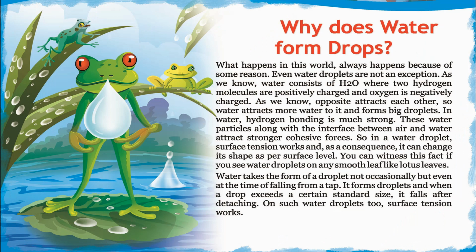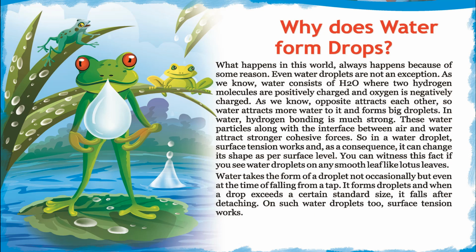Why does water form drops? What happens in this world always happens because of some reason. Even water droplets are not an exception. As we know, water consists of H2O, where two hydrogen atoms are positively charged and oxygen is negatively charged. As we know, opposites attract each other, so water attracts more water to it and forms big droplets.